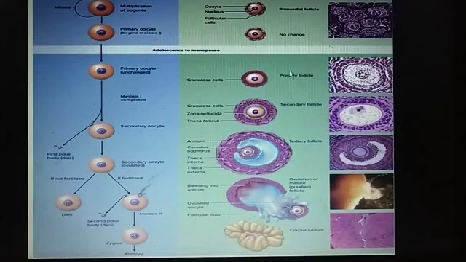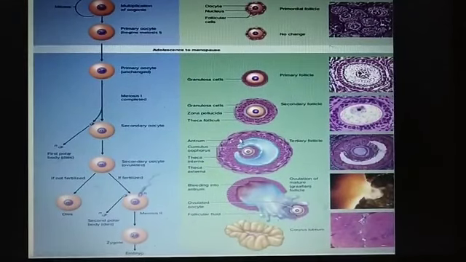Here you see primary follicle, the primary oocyte covered with granulosa cells. Then more granulosa cell layers are formed, and we call it secondary follicle, then tertiary follicle, and inside it a fluid-filled cavity is formed, and this cavity is called antrum.